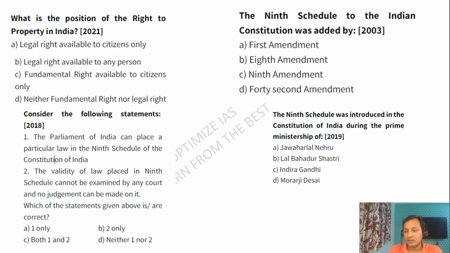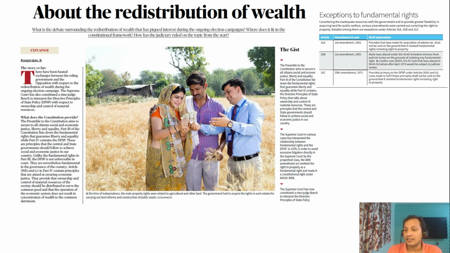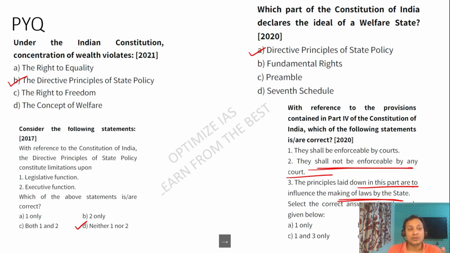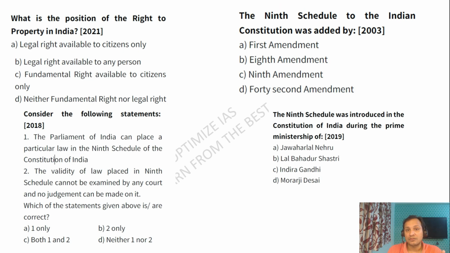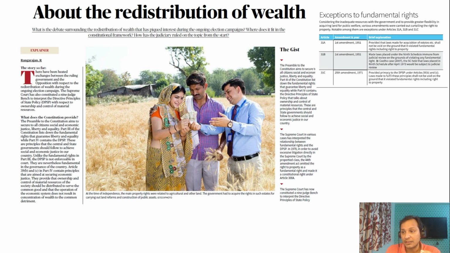Questions have also come on right to property, because right to property is there in this article also. So you need to go through these questions which have come on right to property. Right to property, guys, is a legal right available to any person. Initially the right to property was a fundamental right, but later on it was degraded from a fundamental right to a constitutional right through the 44th Amendment to the Constitution. Now it is a constitutional right under Article 300A. So this is very, very important.